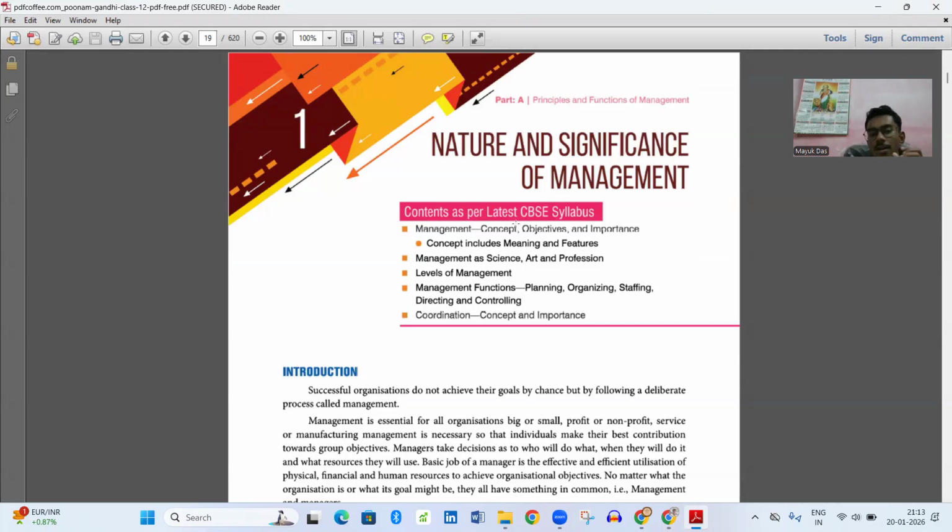First of all, what do we understand by this term? Nature and significance of management means what? This chapter gives us a brief about business or management: what is management, what is the nature of management, and what are the significance or outcomes of management. Significance we can consider as outcomes. These things we'll study in this chapter.